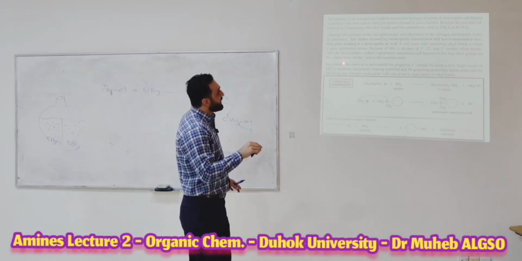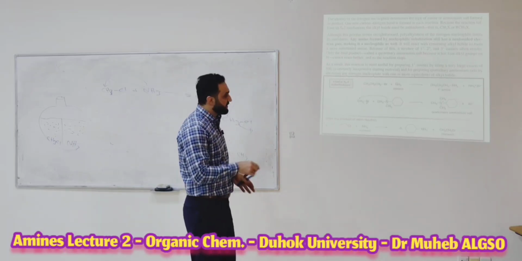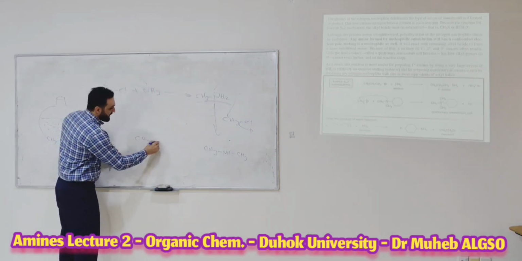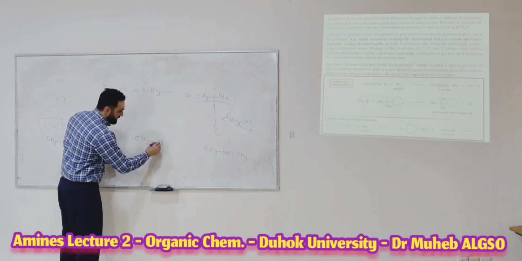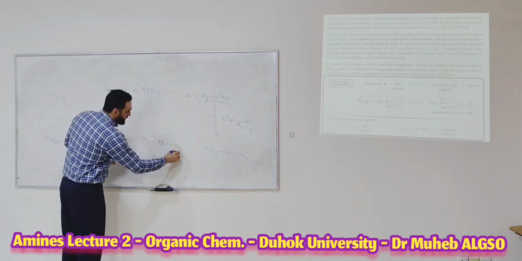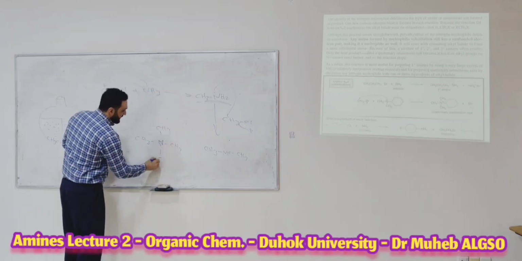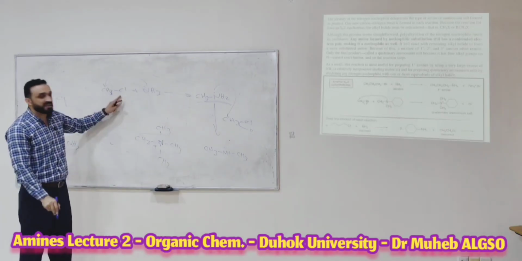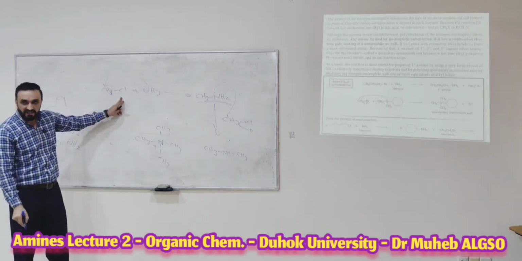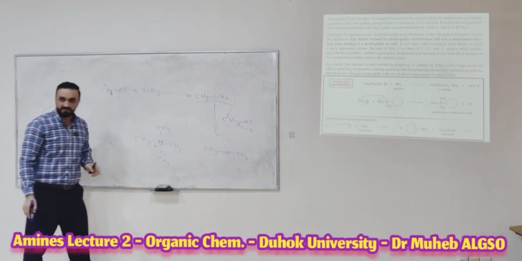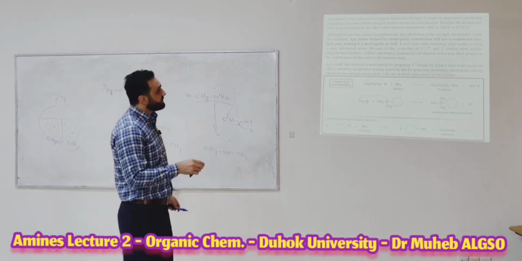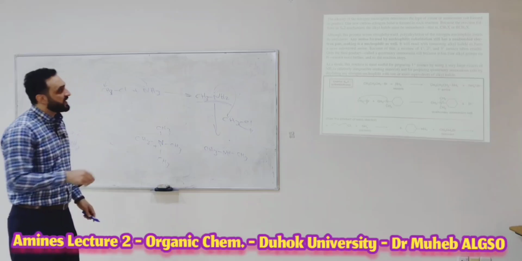Okay, only the final product, the quaternary ammonium salt, just the final one. When you have N with CH3 groups, this is the salt. This amine cannot react with the starting material. Why? Because there is no lone pair of electrons. The quaternary amine cannot react with the starting material.